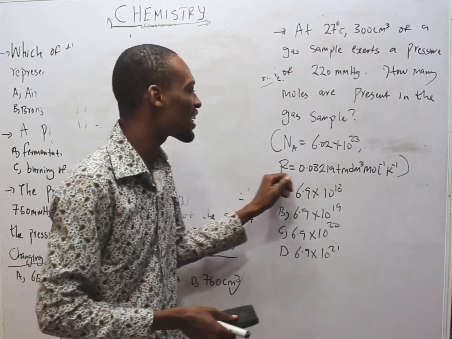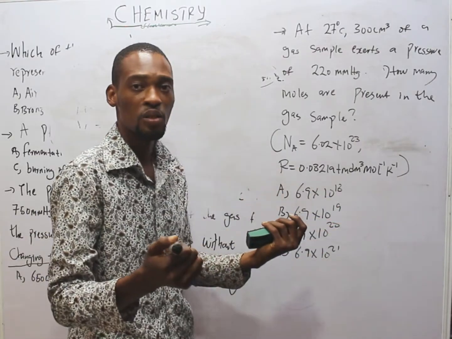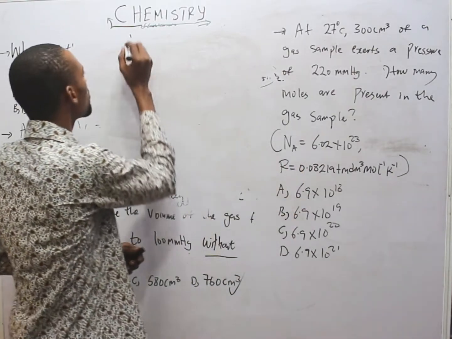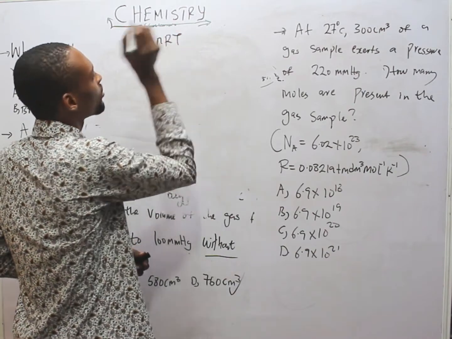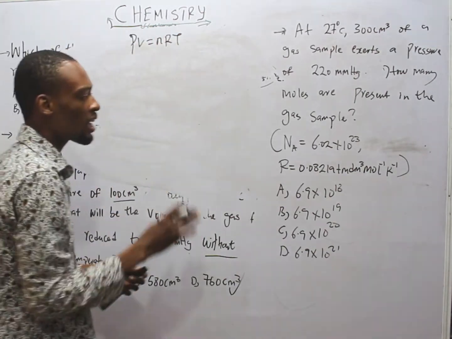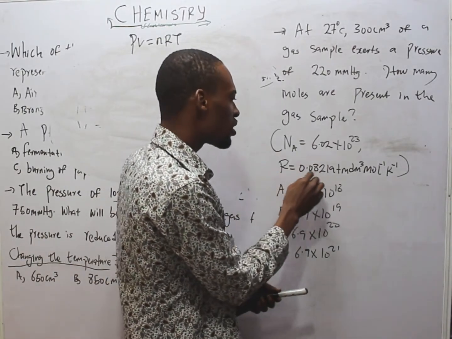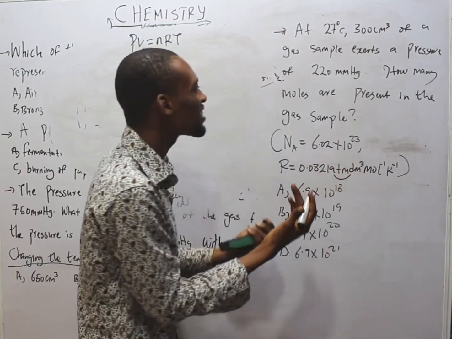1, we are given the general gas constant. This means we are dealing with the ideal gas. So we need to introduce the ideal gas equation, which says PV equals nRT. Now, number 2, look at the ideal gas constant. You see atm, which means the pressure is in atm.